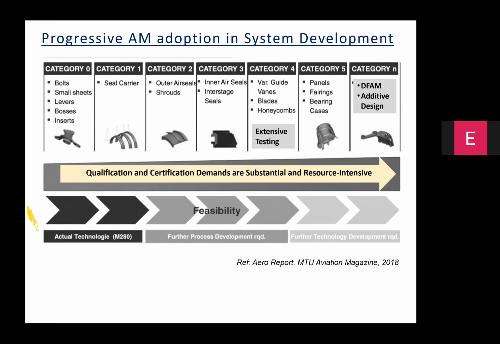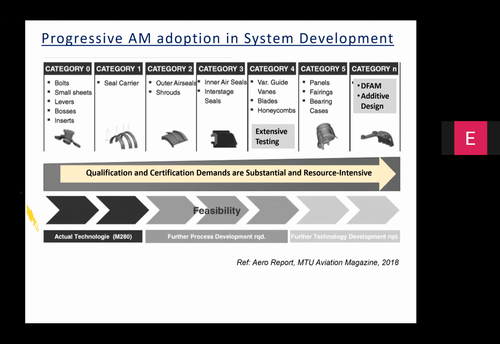But as the confidence grows, you start building the components which need to operate at high temperatures, high mechanical loads, under high centrifugal loads, using super alloys, and you do extensive testing of the parts to gain confidence that these parts can substitute conventionally manufactured parts.